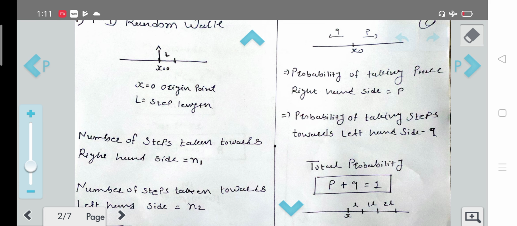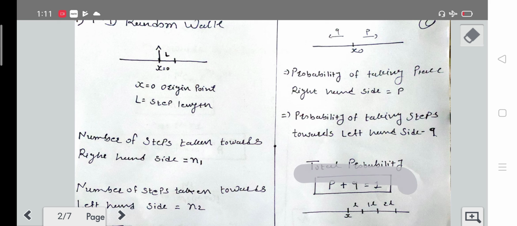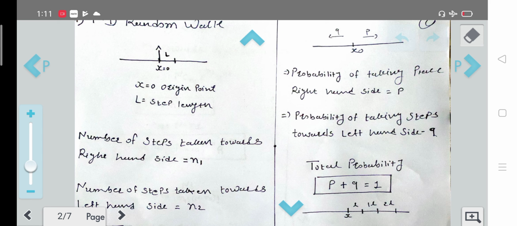So the total probability is p plus q is equal to 1. The probability always can be 0 or 1: the person is present or he is not present at that time. Here we have 1, so the particle or person is present at that time.